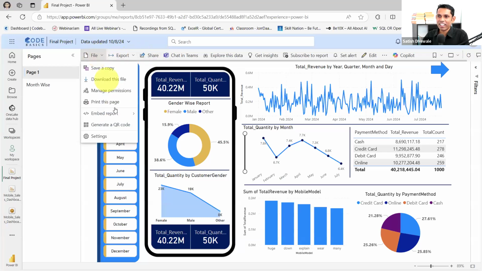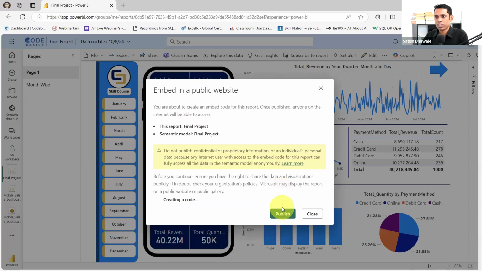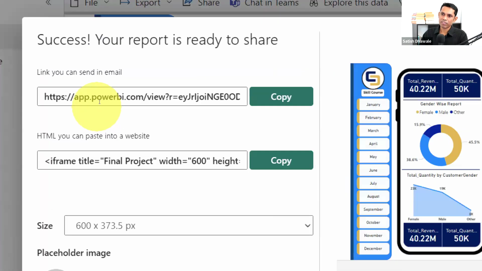Look here, file, and click on this embed report and say publish to web. From here, I can definitely generate the code. Okay, so I'll go to publish to web. Here it is. It will ask you to embed your report. Yes, continue and publish. Now I'll get a link. I'll get two different links. Basically, the first is a link and the second is the code.